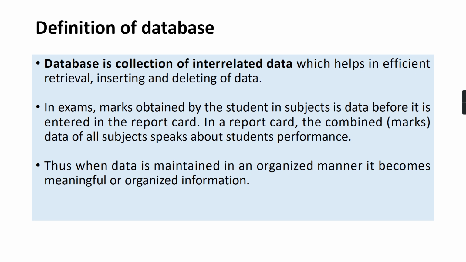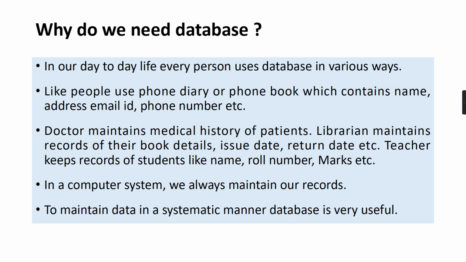First of all, it says database is a collection of interrelated data. Interrelated data in the sense, now see here, the teacher keeps records of student like name, roll number and marks. Now all of these details are interrelated to each other. Roll number of a student is not a complete detail.